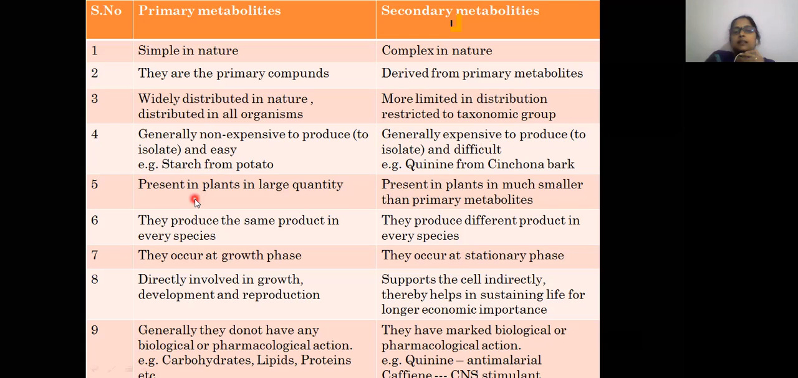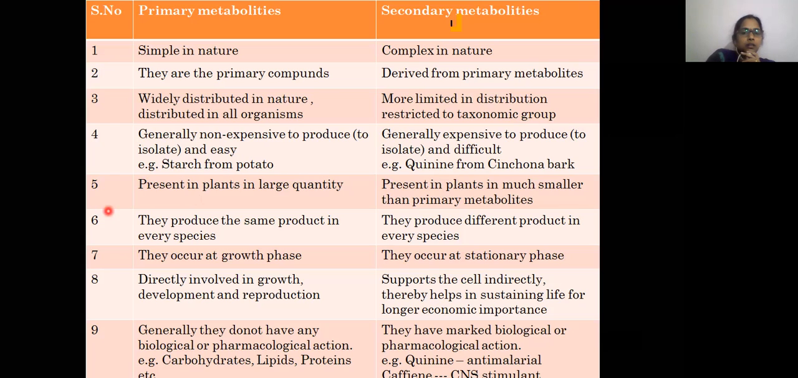And next, coming to the yield. Okay, so the primary metabolites are present in larger quantities in the plants, whereas the secondary metabolites are present in smaller quantities. Okay, so after extraction, if you check the yield of primary metabolites and secondary metabolites, the yield of primary metabolites will be more, whereas the yield of secondary metabolites will be very less compared to the primary metabolites. Okay, so primary metabolites are present in larger quantities, whereas secondary metabolites are present in smaller quantities.